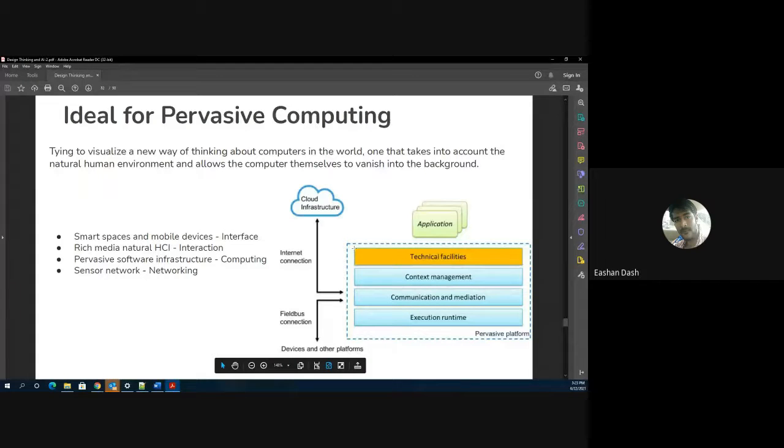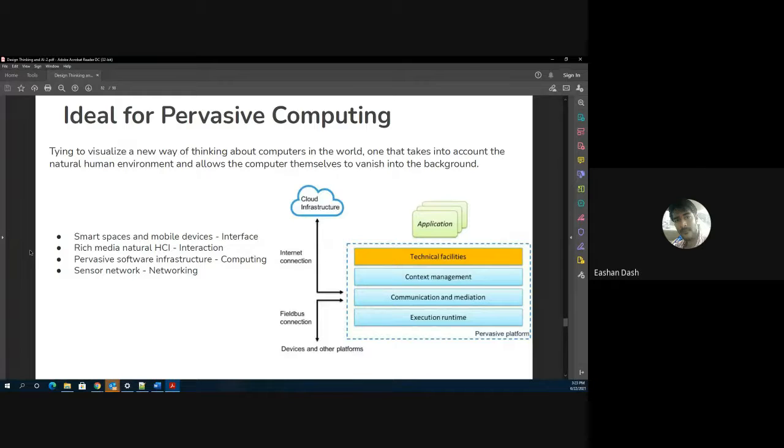So again, this is an example of the pervasive computing that we saw. The smart spaces and the mobile applications that the user is ultimately going to have in his hand to control the smart home, for example, is the interface. Like I told you, interface is just a medium in which the solution is implemented, right? Then, when I go to my smart home, I just say switch on light and all those things, the way I interact with humans.